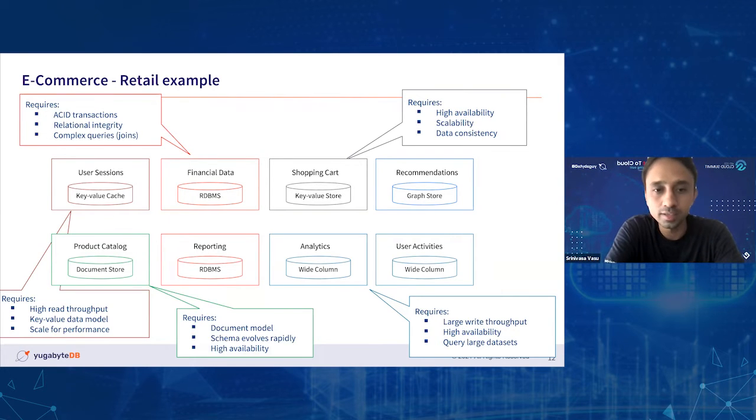There are so many services from an application tier standpoint. And at the same time, each service has its own flavor of the database per se, right? The financial data and reporting services use a traditional RDBMS system. In the case of analytics and user activities, you prefer to have a scalable wide columnar database. And in case of building a product catalog service, you need a document store kind of NoSQL distribution, right?